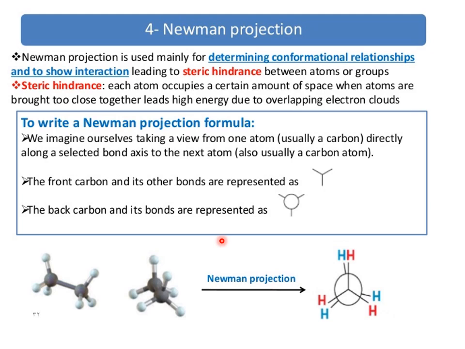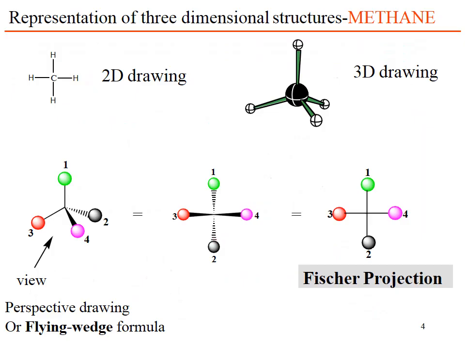Here we can easily see which compounds are stable and which are least stable, because when we draw the Newman projection and Sawhorse projection, from the structure we can identify some steric hindrance, some torsional strain, some angle strain. From this we depict whether the compound is stable or least stable. Representation of 3D structure: this is methane. This is a 2D structure which is converted into 3D.